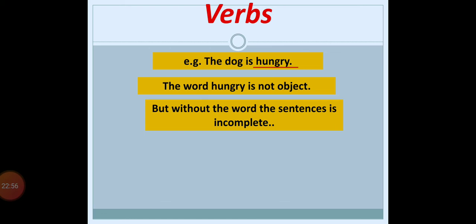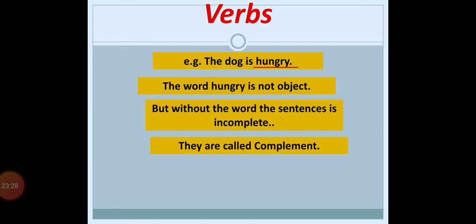The dog is, right? There should be something. The dog is swimming, the dog is walking, the dog is running, the dog is hungry. As I told, swimming, running, these are action words, but here hungry is one type of noun, right? So without that particular word, the sentence will not be complete. So these types of words are called complement.